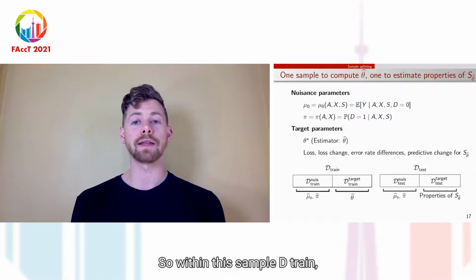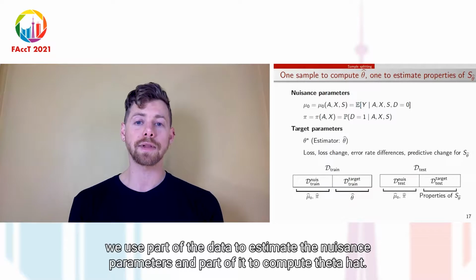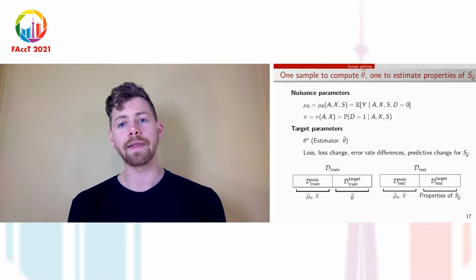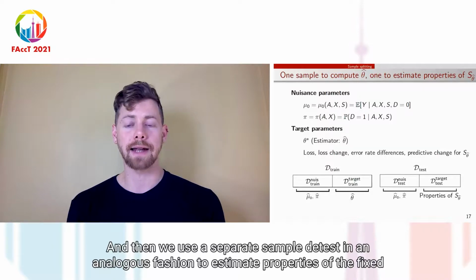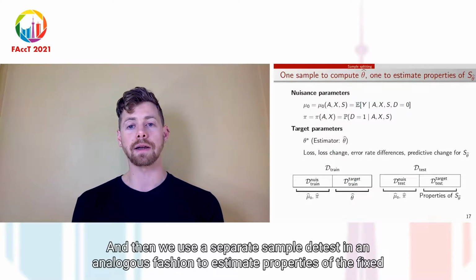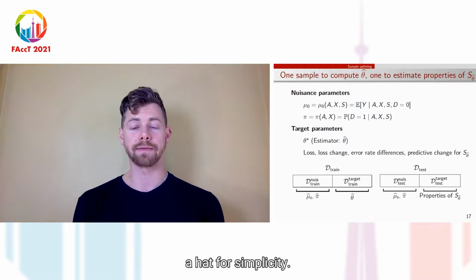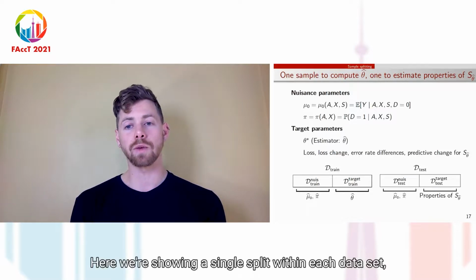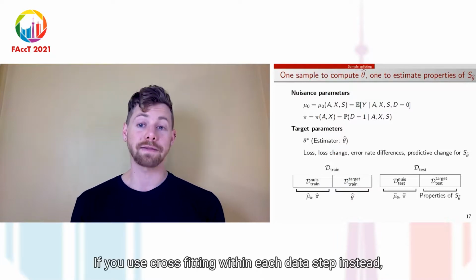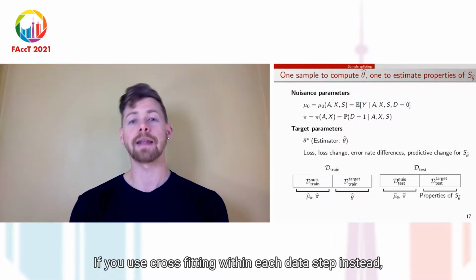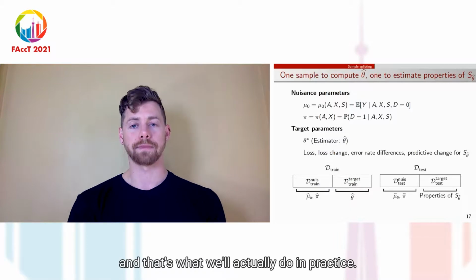So within this sample D-train, we use part of the data to estimate the nuisance parameters and part of it to compute theta hat, and then we use a separate sample D-test in an analogous fashion to estimate properties of the fixed post-process predictor S theta hat. For simplicity here, we're showing a single split within each dataset, but the results hold if you use cross-fitting within each dataset instead, and that's what we'll actually do in practice.